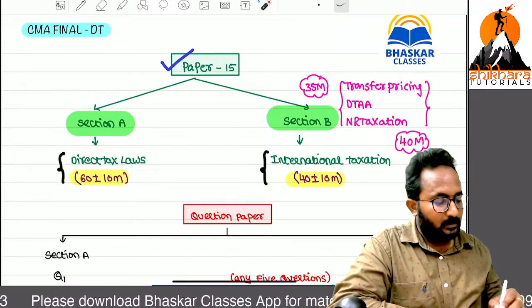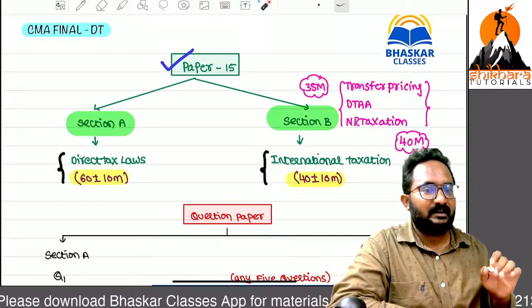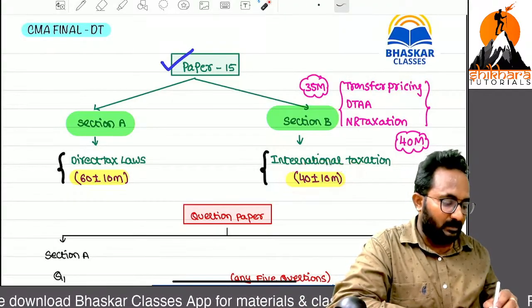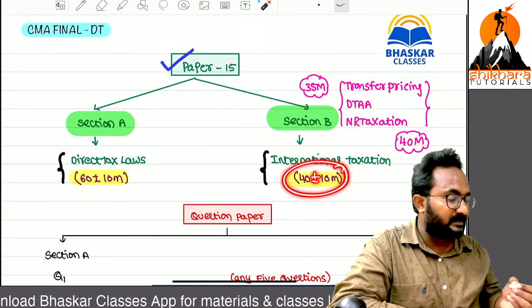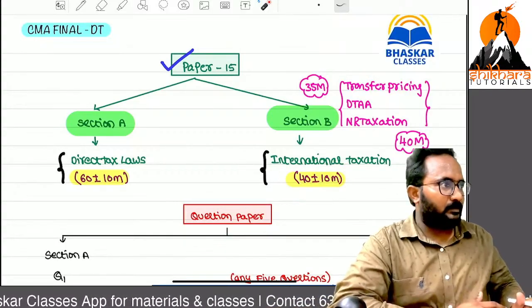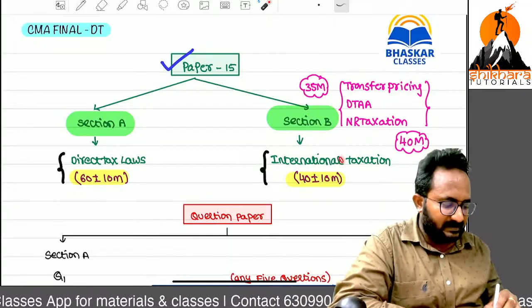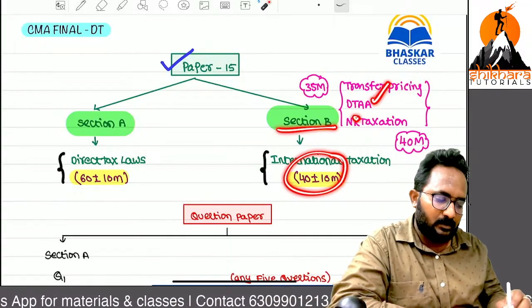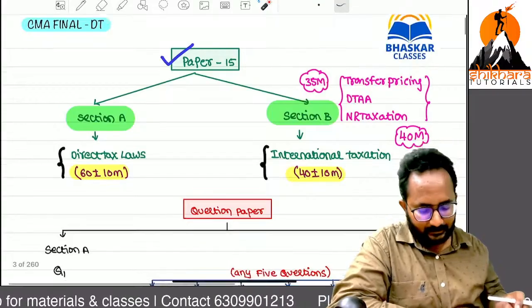That's why normally in your institute material, they give a weightage of 30 marks only, but I always give 40 plus or minus 10. In the previous attempt, we got only 40 marks from these chapters. Around 40 plus or minus 10 marks you can get from these 3 chapters. Don't think about it. Next.